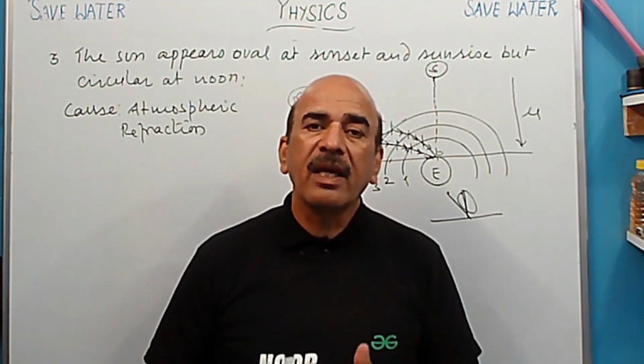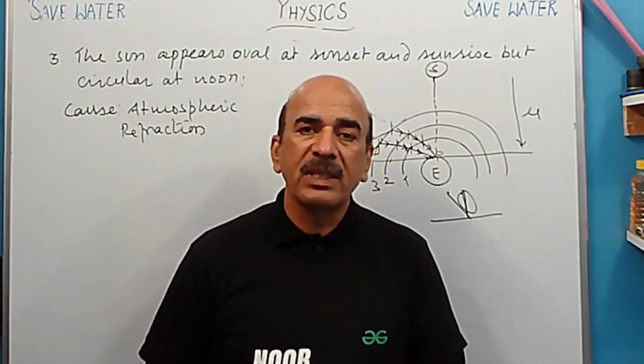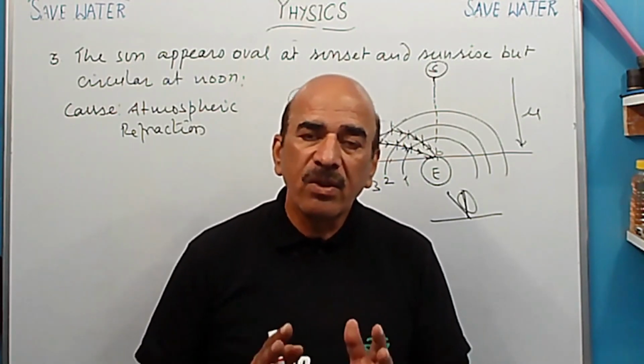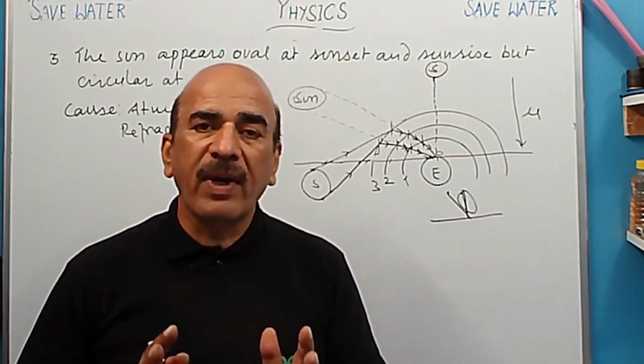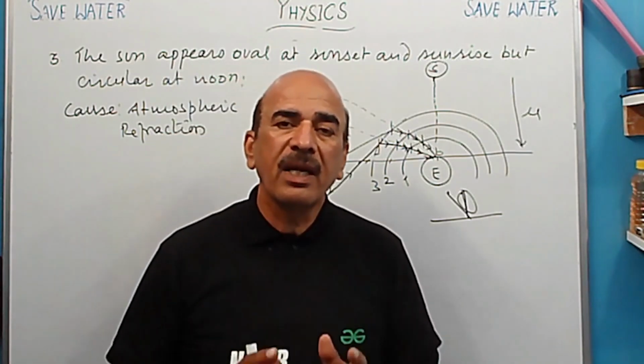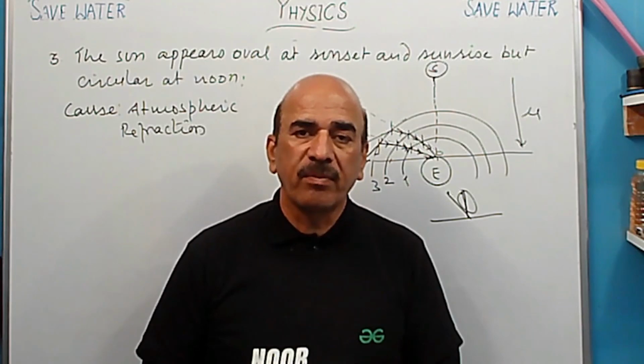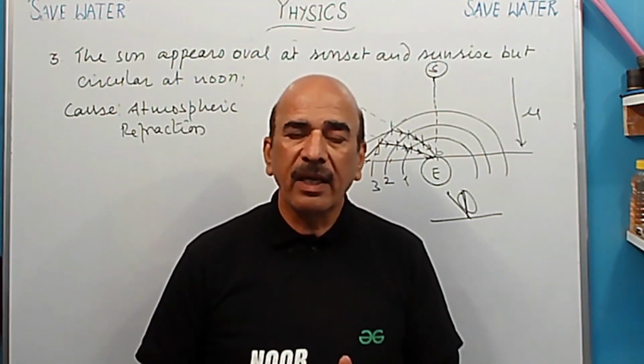Okay, and here I and R are equal. Angle of incidence and angle of refraction are 0. So therefore, there is no change in shape of the sun. We find the sun circular in shape, not oval in shape. I think it is clear now.